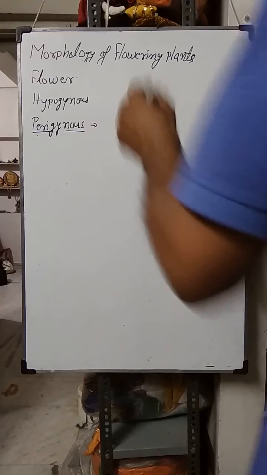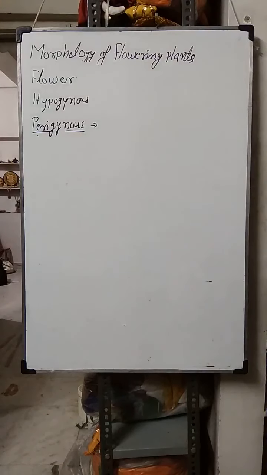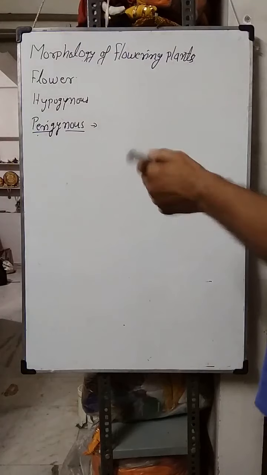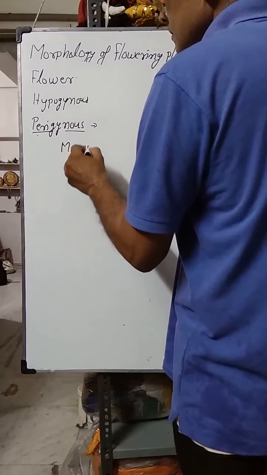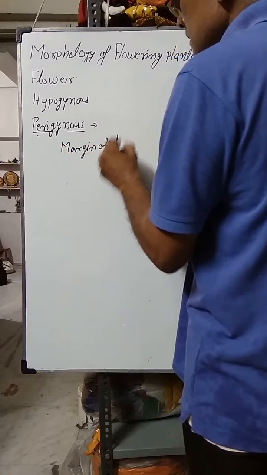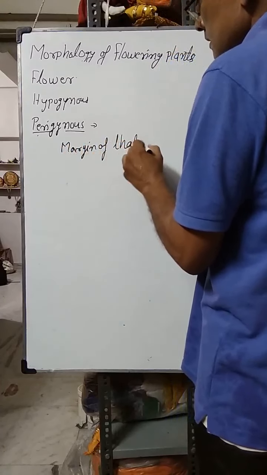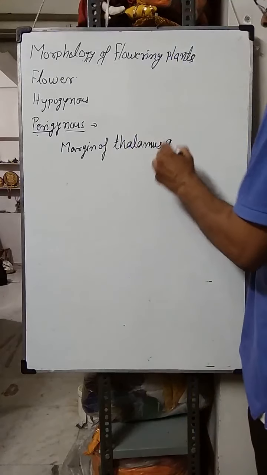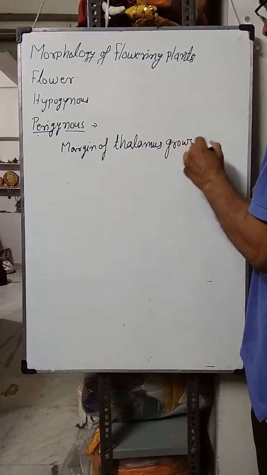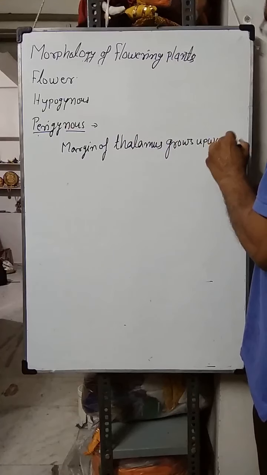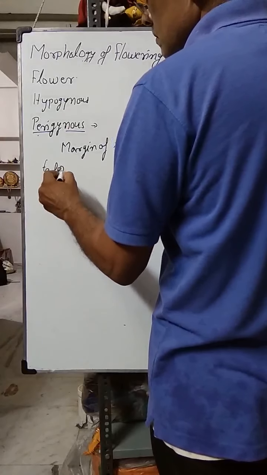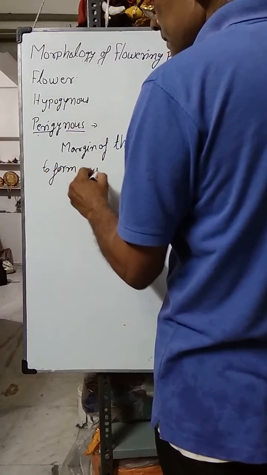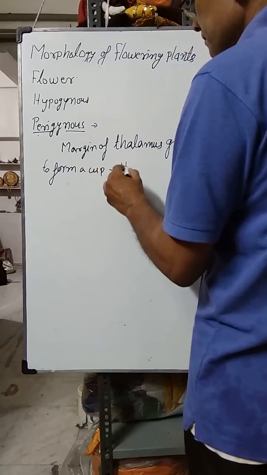The next type of flower is perigynous. In the perigynous condition, the margin of the thalamus grows upwards to form a cup, called the hypanthodium.